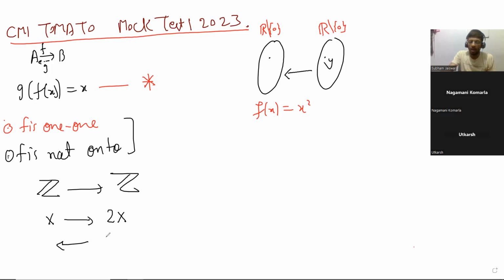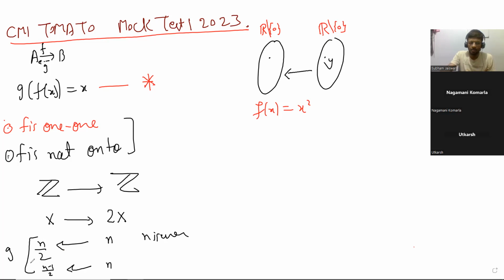So you have to define it carefully. You say n goes to n by 2 if n is even, and if n is odd, then maybe you say n goes to n minus 1 by 2 or something. But does this work? Do you get back the domain and range?